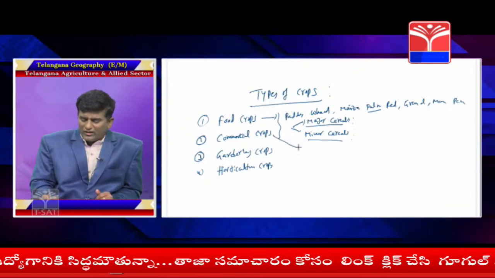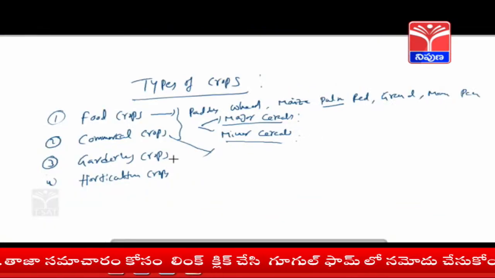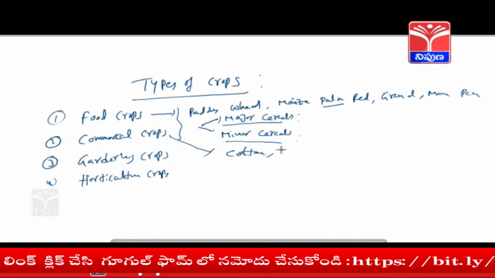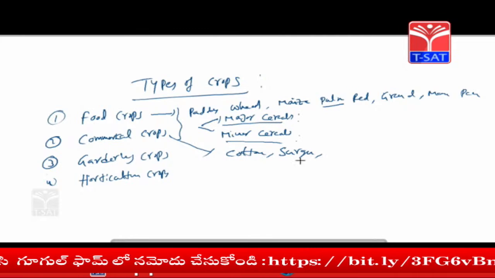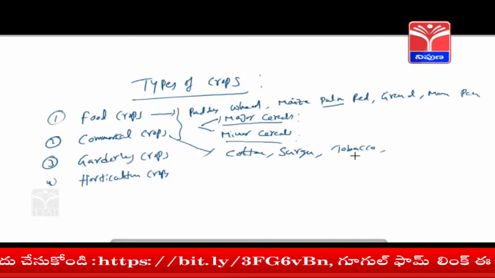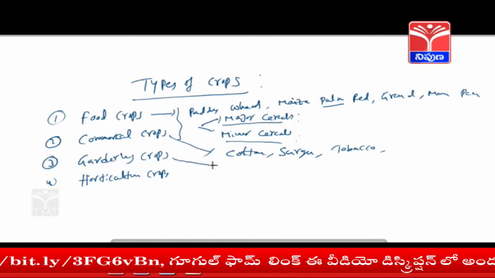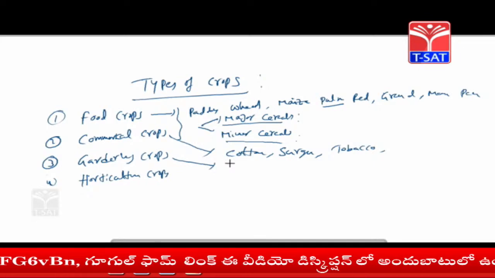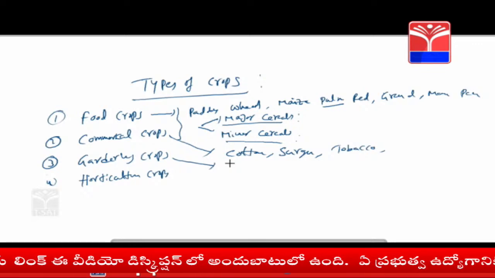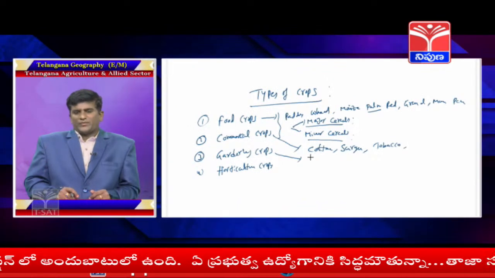What about commercial crops? Cotton, sugarcane, tobacco, etc. Commercial crop means it is grown only for the purpose of selling, that is called commercial.